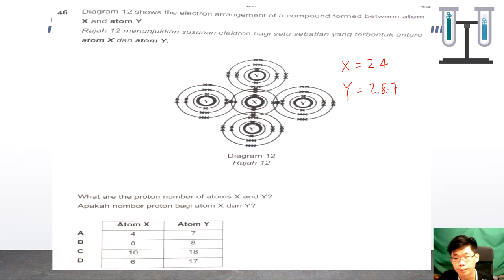So this is a covalent compound because of the sharing of electrons. What are the proton numbers of X and Y? Proton number is the same as the number of electrons, so we just total up the electrons. X will be 6, Y will be 17. So D is the answer.